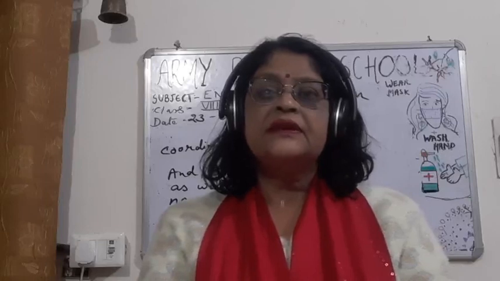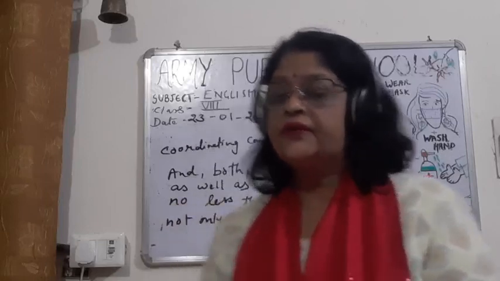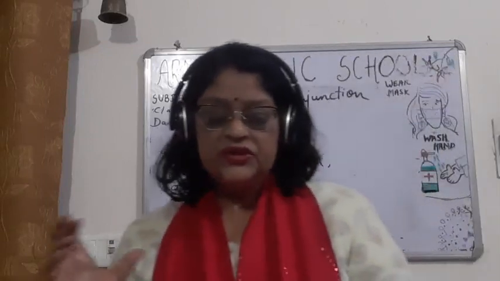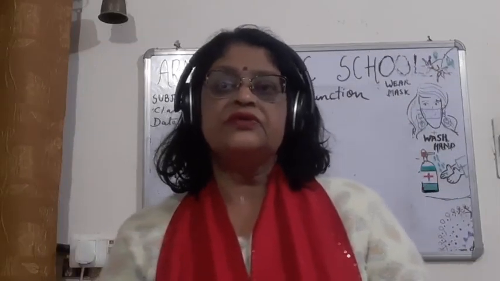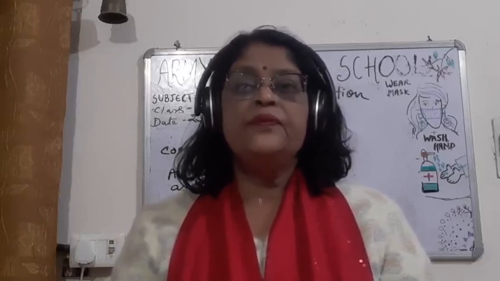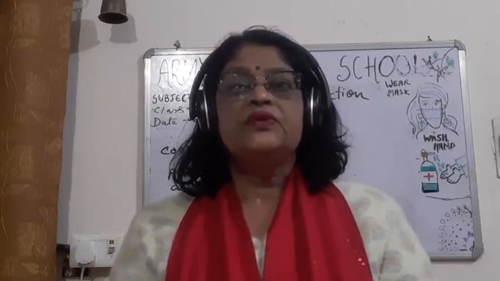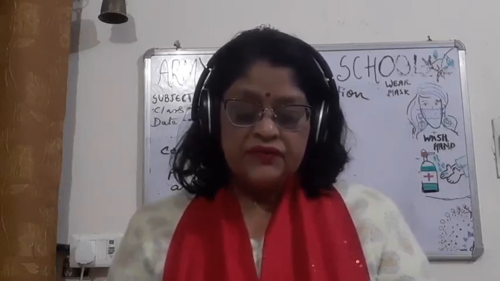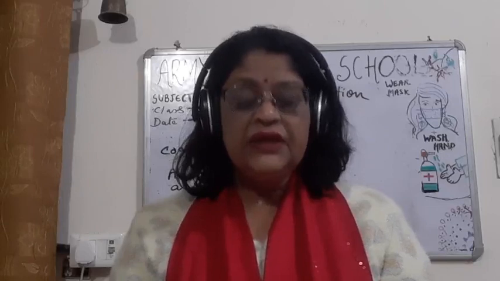Then children, the last one is not only but also. These two conjunctions, not only but also, are often used together. He was not only fined but also imprisoned. The train was not only late but also fully packed.